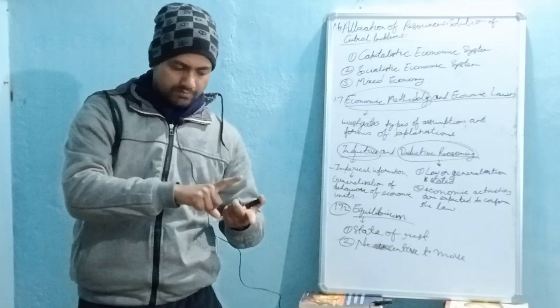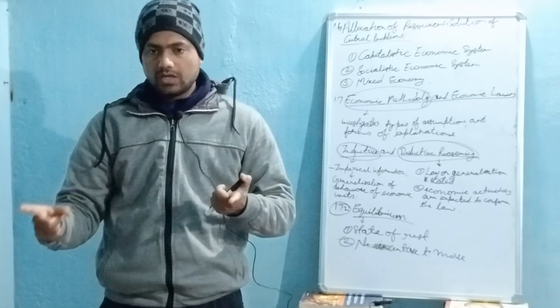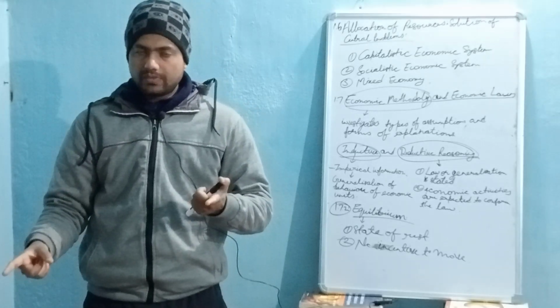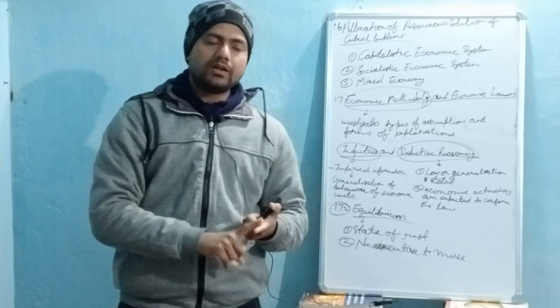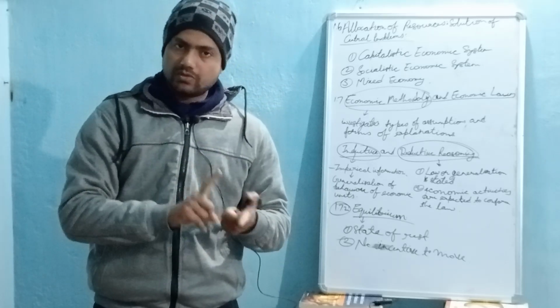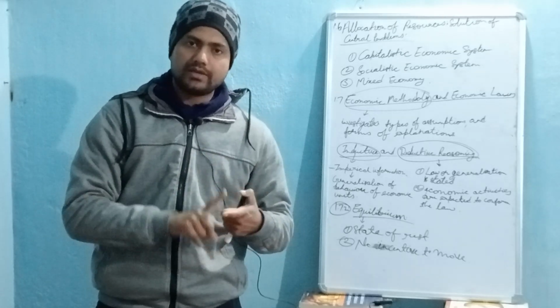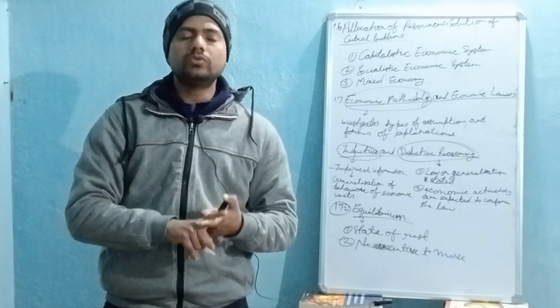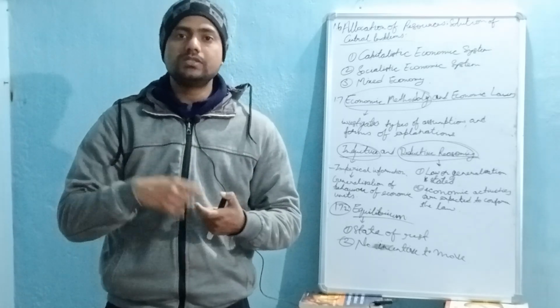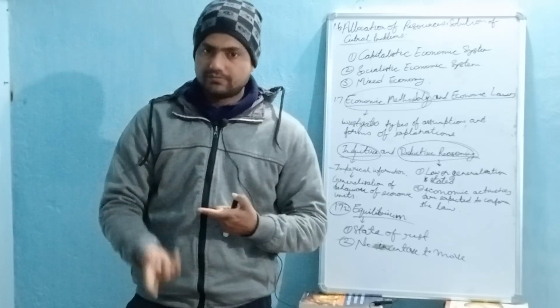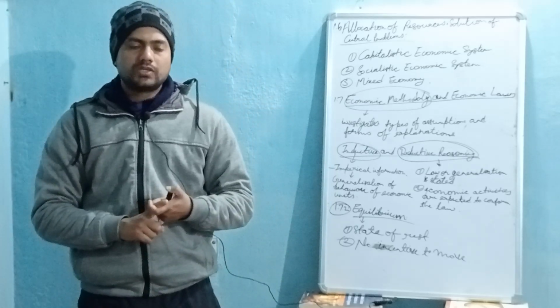So you see here, maximum satisfaction due to the consumer's expenditure. Then in that case we say that the consumer is in equilibrium, because the consumer has no incentive to increase the level of satisfaction which he gets by spending money.